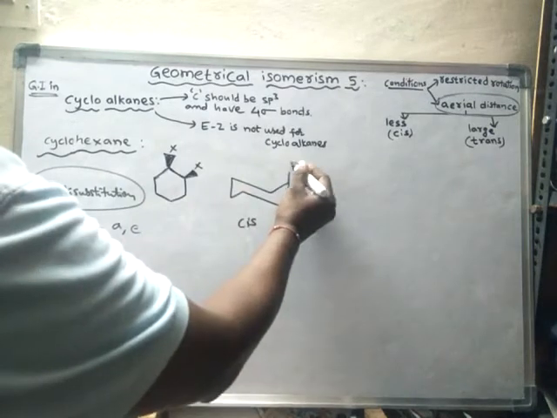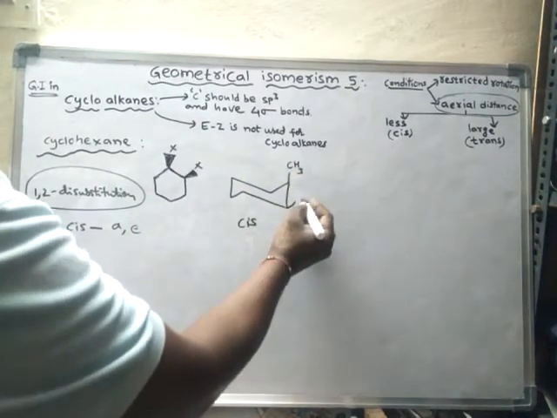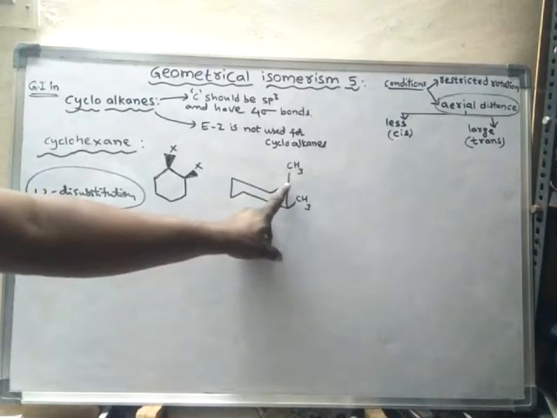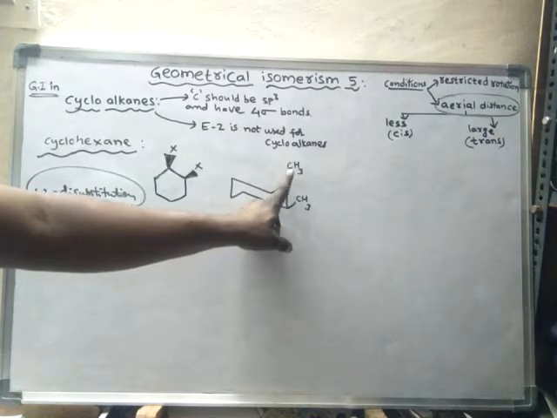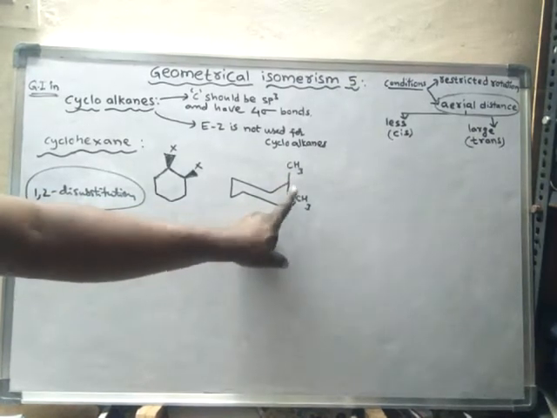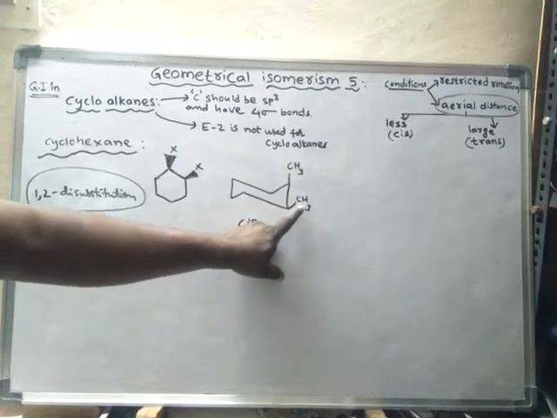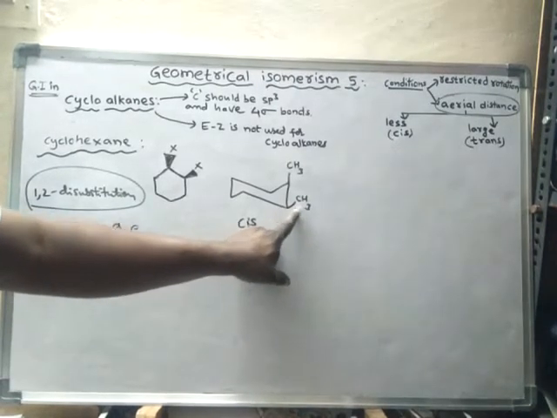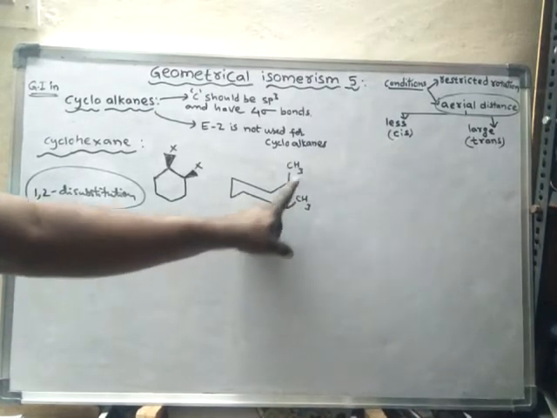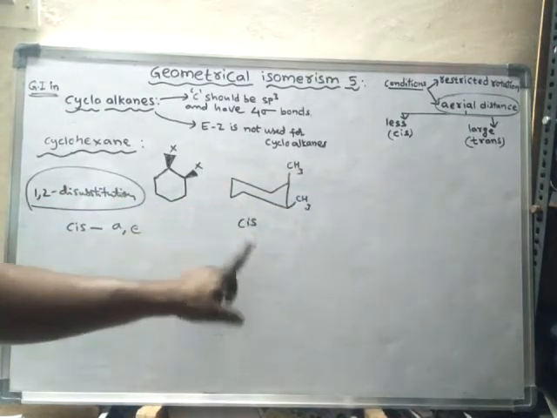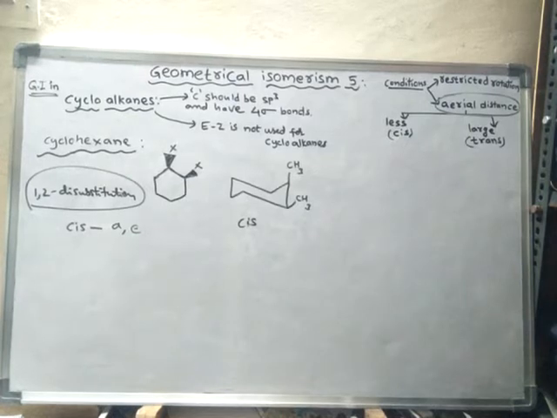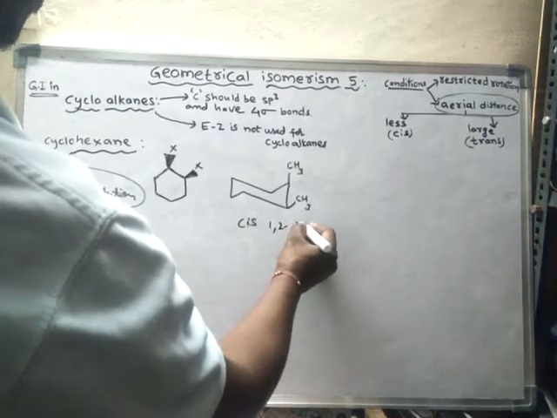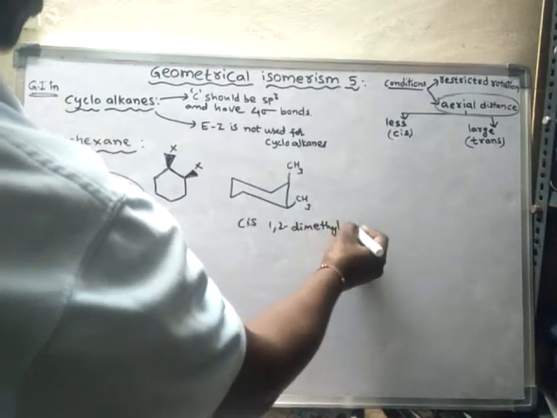Suppose it is 2 methyl groups like this. If the first carbon has a methyl group on an axial bond, then compulsorily the second carbon, if it is methyl substituted, should be in equatorial form only. Then this conformation is said to be cis conformation. So now it is said to be cis 1,2 dimethyl cyclohexane.